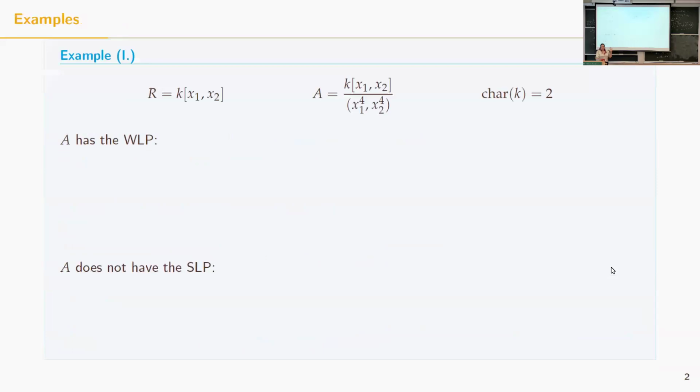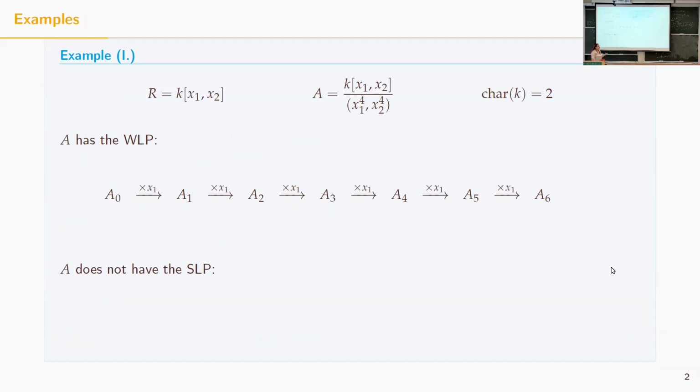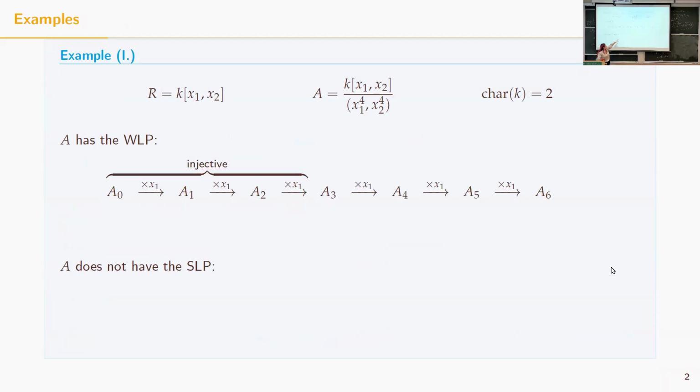And let's start with an easy example. Let's take the polynomial ring with two variables and assume characteristic 2. This has the weak Lefschetz property, but it does not have the strong Lefschetz property. To prove that it has the weak Lefschetz property, we can consider just the multiplication map times x1. Clearly, until A3, this map will be injective because I mod out only by something of degree 4.